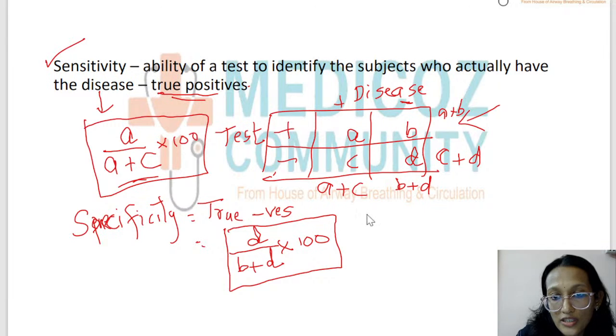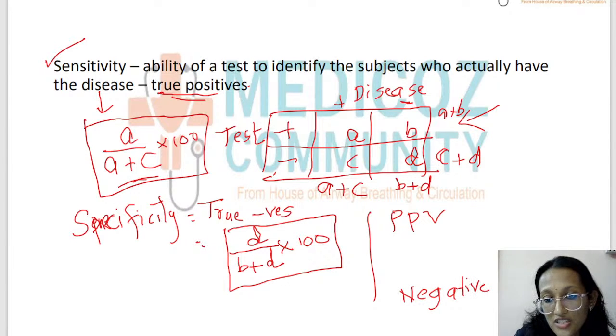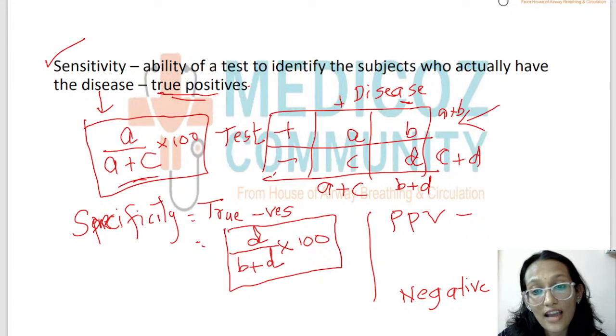There are two more terms that you need to know: positive predictive value and negative predictive value. Positive predictive value means that out of all those who are tested positive, how many actually have the disease?